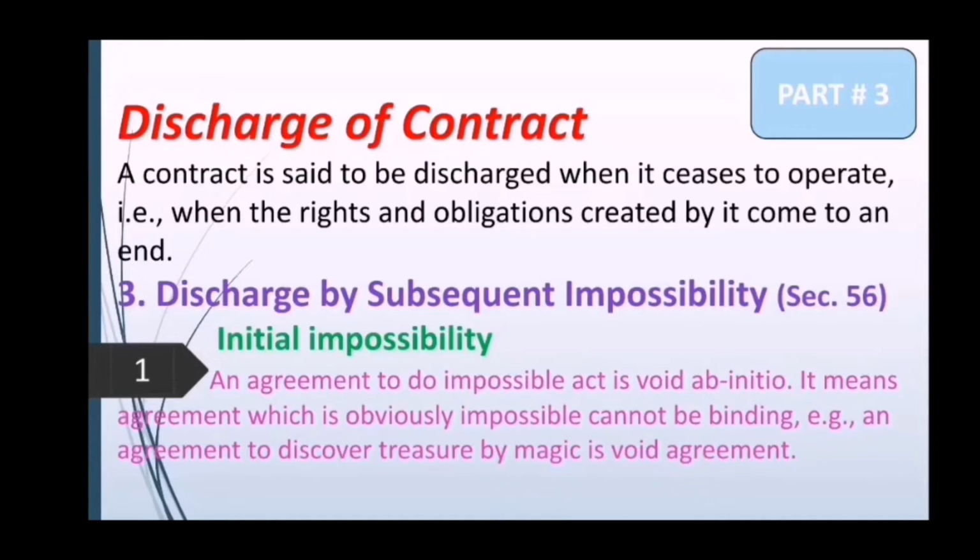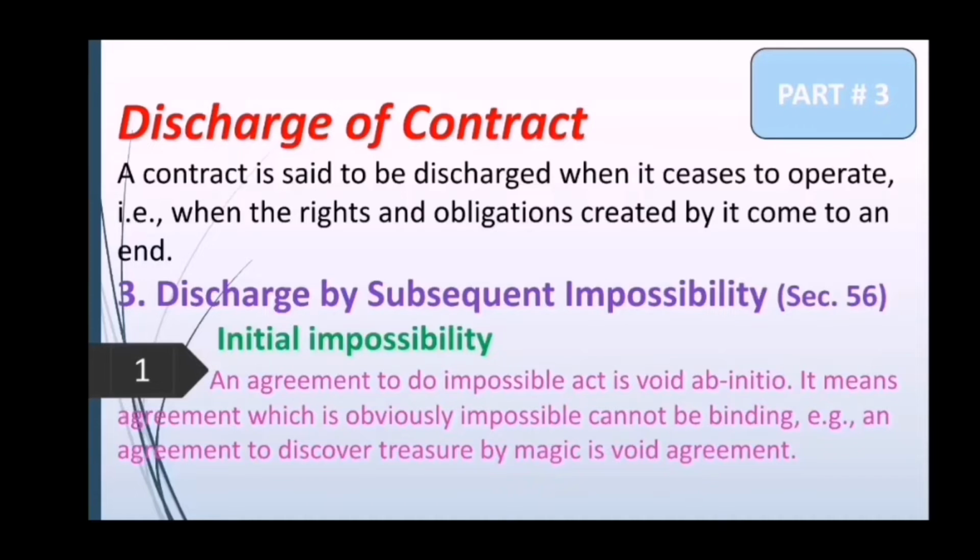An agreement to do an impossible act is void ab initio, meaning right from the beginning. So any agreement which is made regarding an impossible act is considered a void agreement, and the technical term we use is void ab initio. It means an agreement which is obviously impossible cannot be binding on the parties.